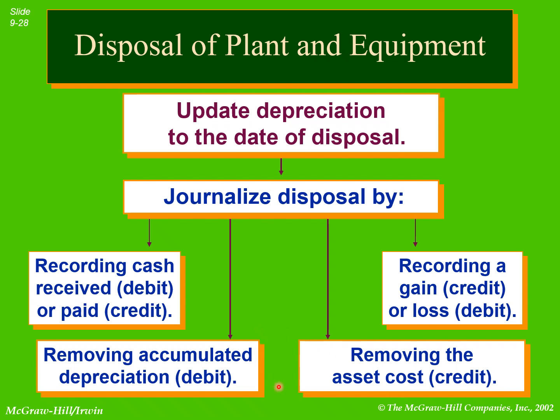So these would be the journal entries on the disposal: asset credit, accumulated depreciation debit, gain credit, loss debit. If cash is incoming, then debit. If cash is paid, then cash credit. So this is the disposal of asset.